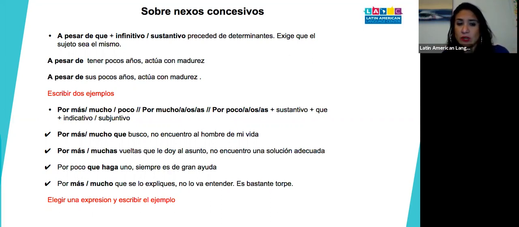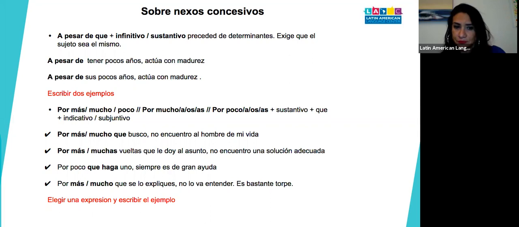In the first one, when it says por más de que busco, no encuentro al hombre de mi vida, it means that for more than I search, I don't find the love of my life. She's talking about a fact. For more than I search, because she's searching right now, it's a fact, she doesn't find the love of her life. That's a fact and that's a statement. So that's why in this case, por mucho que is indicative.